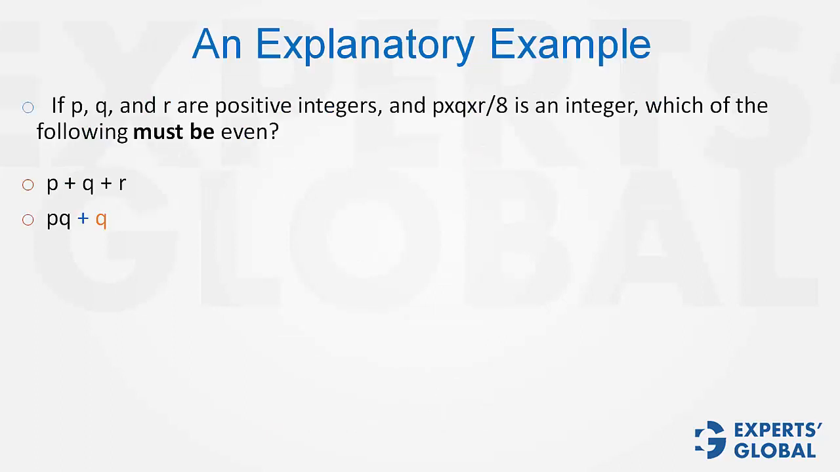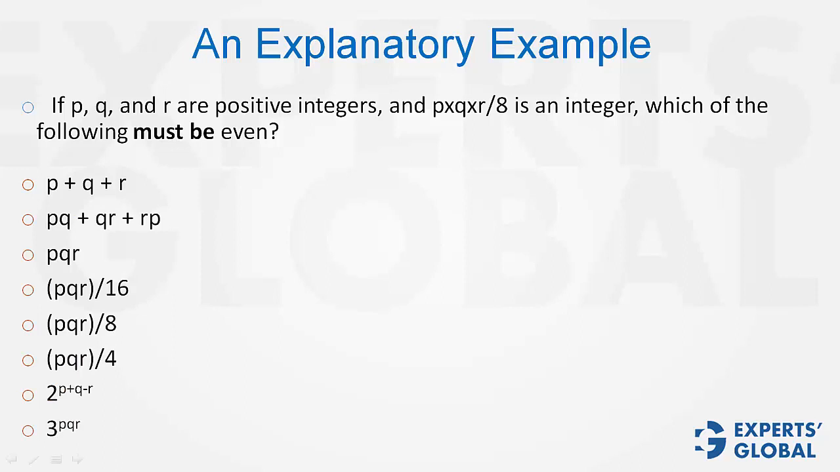Please pause the video and attempt all these questions. In these must-be questions, we simply want one case that leads to no as an answer, and then that answer choice can be eliminated. P plus Q plus R, the product of three numbers by 8 is an integer. So this sum can be odd when there is only one odd integer out of the three. For example, say P is equal to 2, Q is equal to 4 and R is equal to 3. PQR upon 8 will of course be an integer, but the sum would not be even. So one can be eliminated.